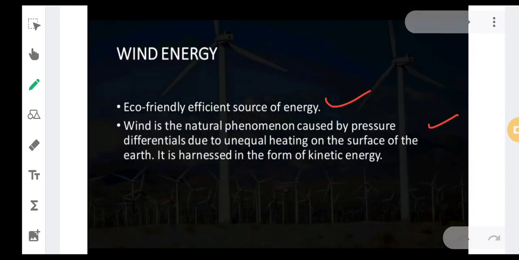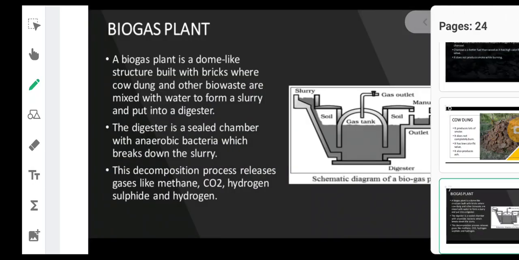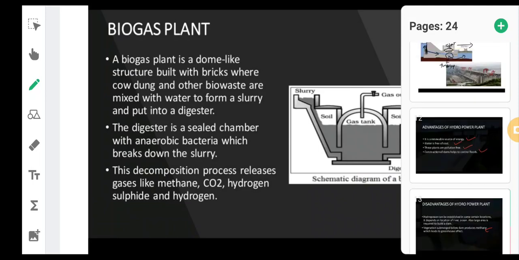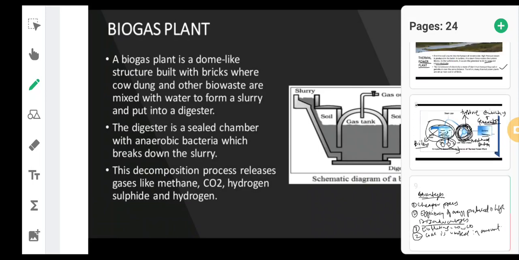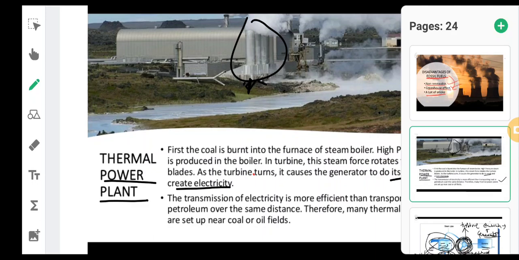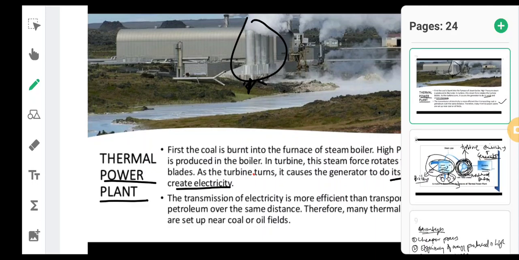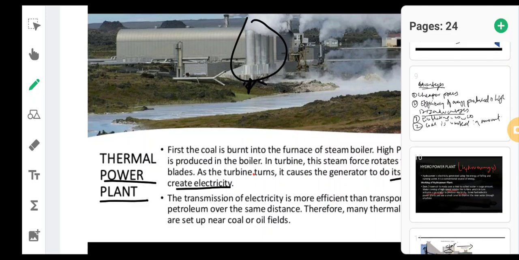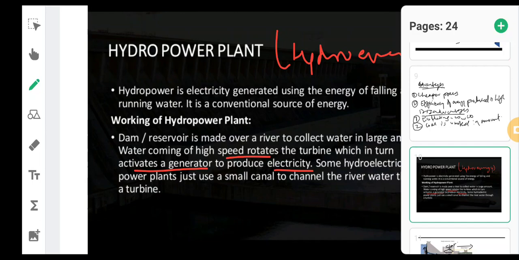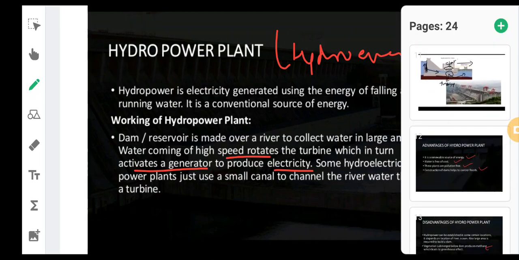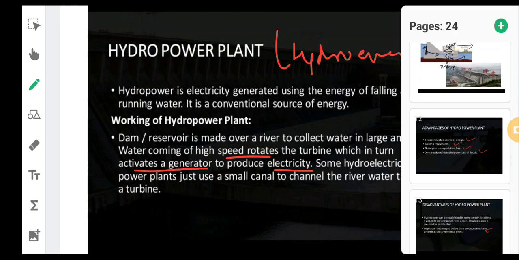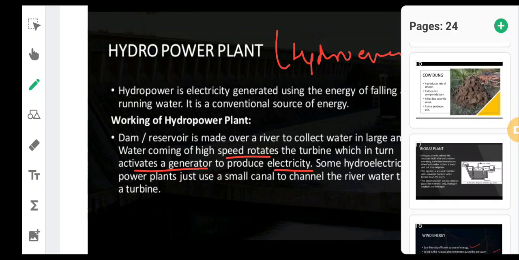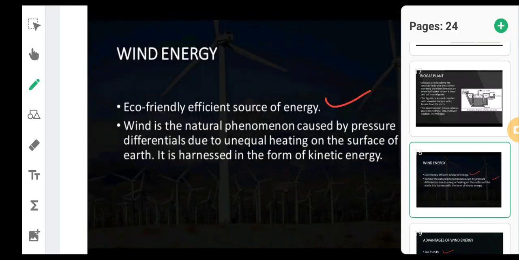So this was regarding the three forms of energy from where we can derive electricity. The first form was the thermal power plant. The second was the hydro power plant, from where we derived hydro power. We have seen thermal power, hydro power which is derived from water, and we have also seen wind power, which is derived from wind energy.